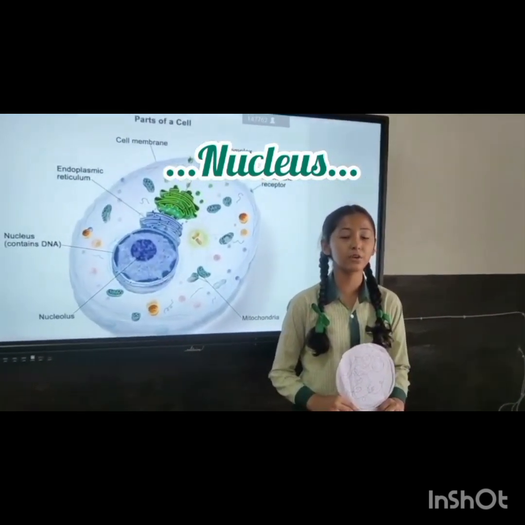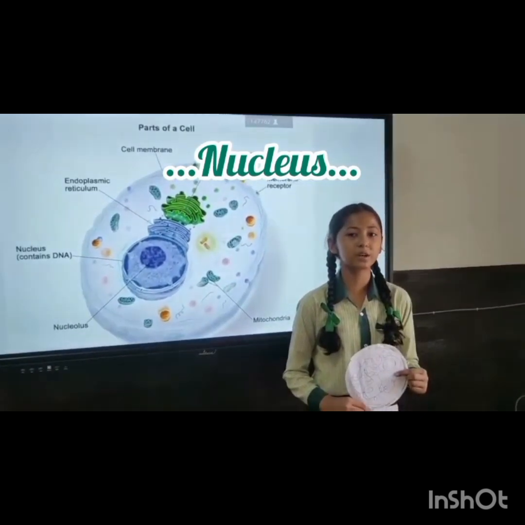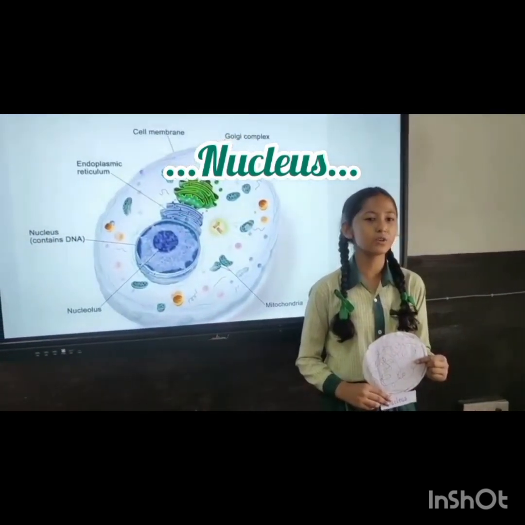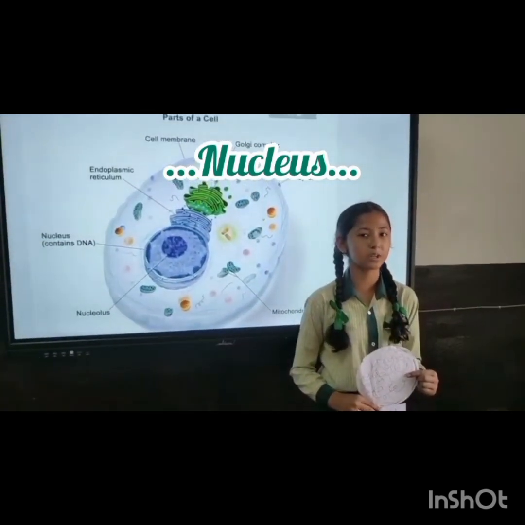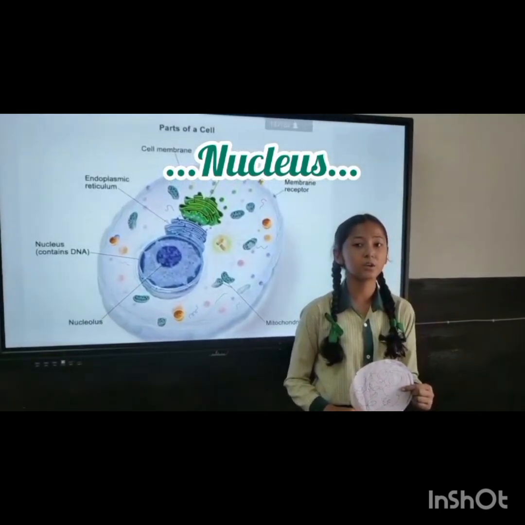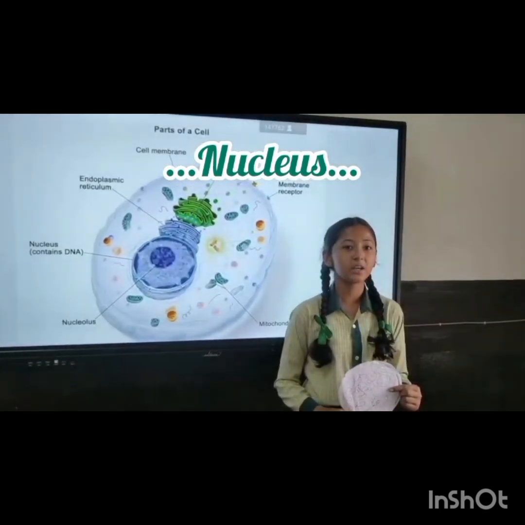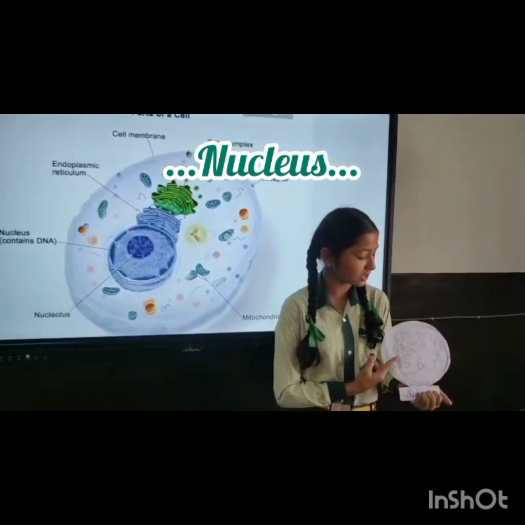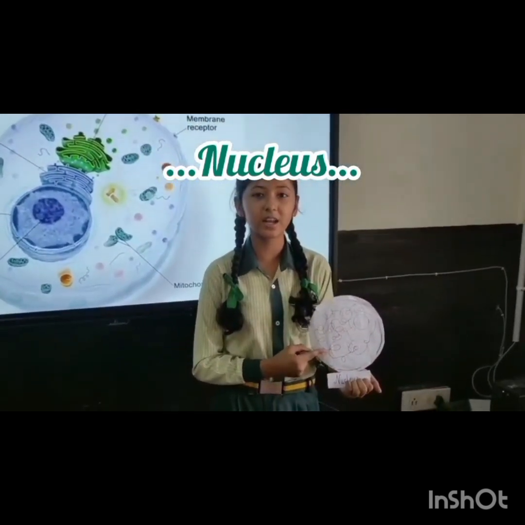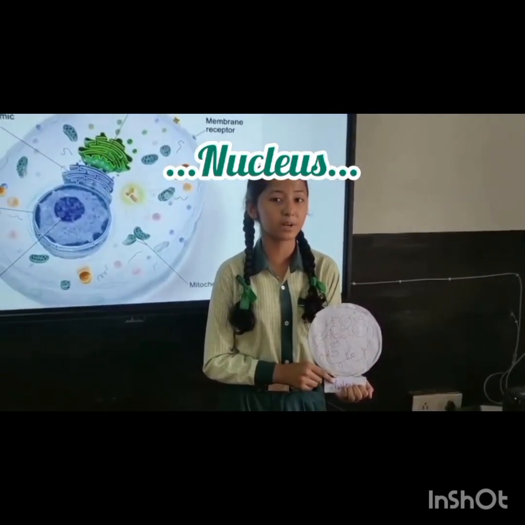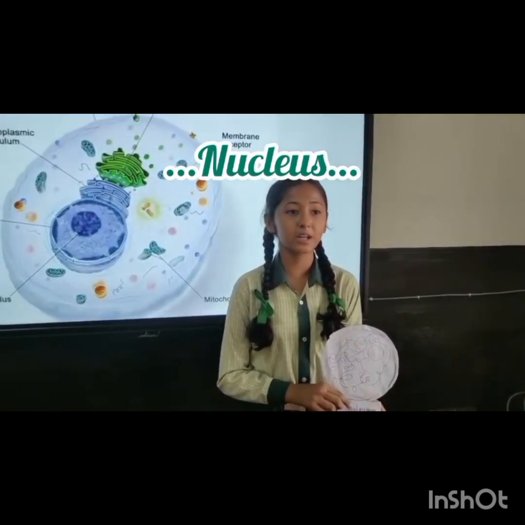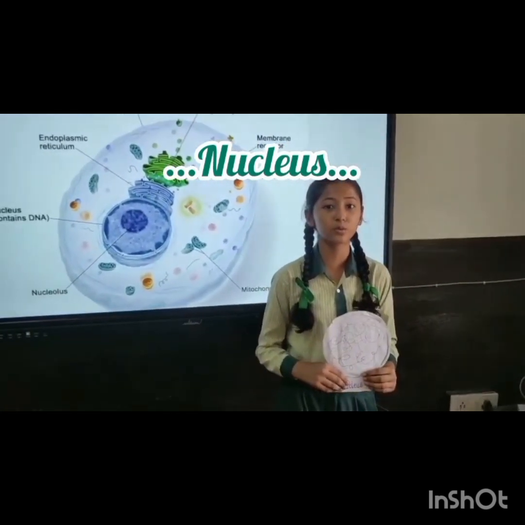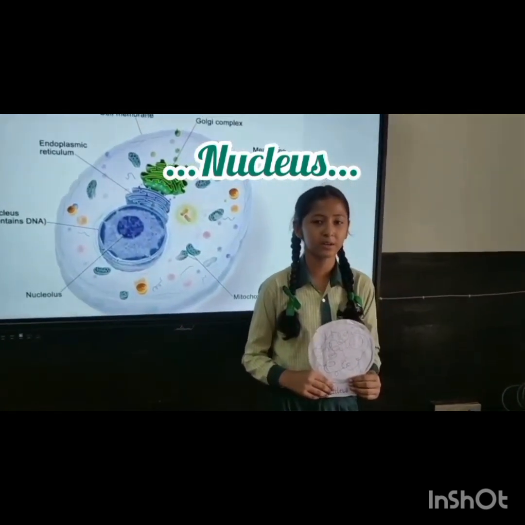I also have a nucleolus, which is also known as the factory of ribosomes. And as you all know, ribosomes synthesize protein. So we can say that the nucleolus, which is present inside me, is related to the synthesis of protein. You can see that I also have some thread-like structures, and these are known as chromatin material. This chromatin material changes its shape and becomes chromosomes when the cell is about to divide.